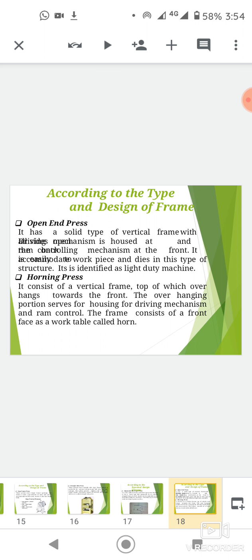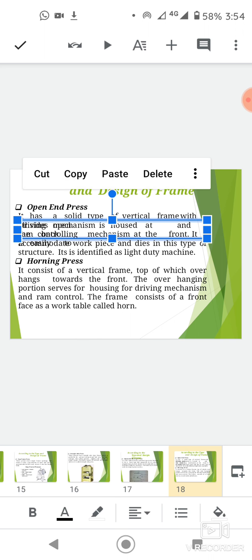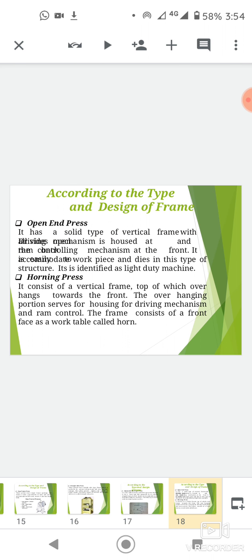Open end press. It has a solid type of vertical frame with its moving mechanism housed at the back and the controlling mechanism at the front. It can accommodate workpiece and dies in this type of structure. It is identified as a light duty machine.